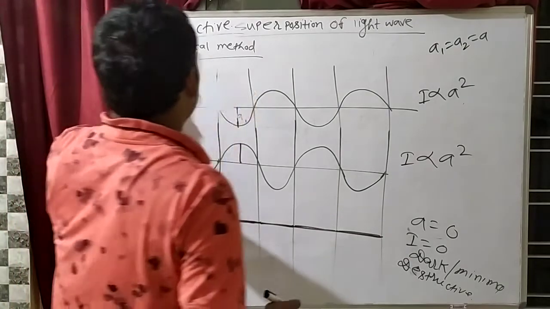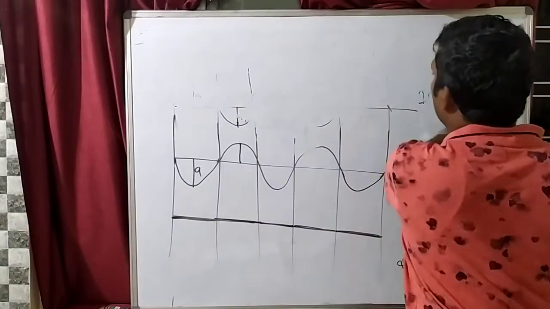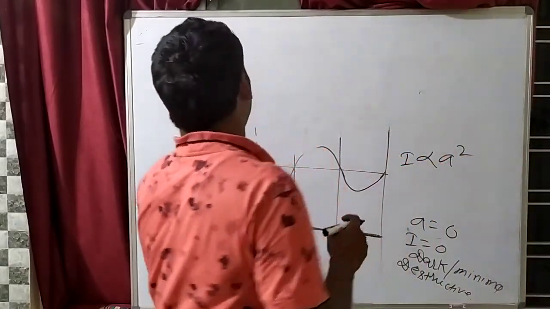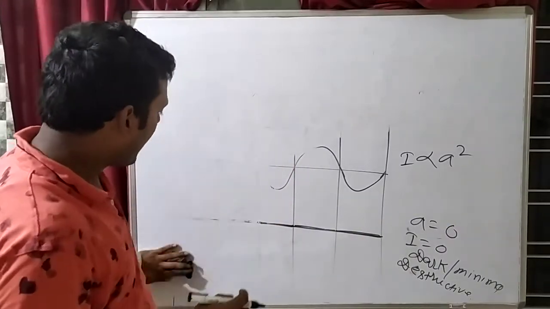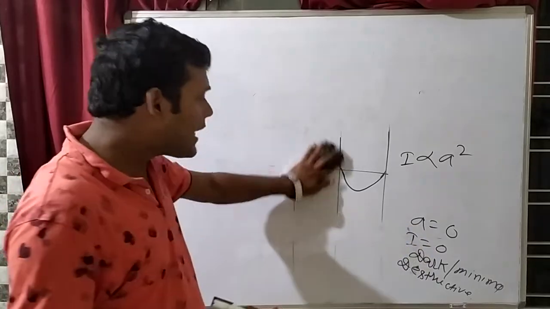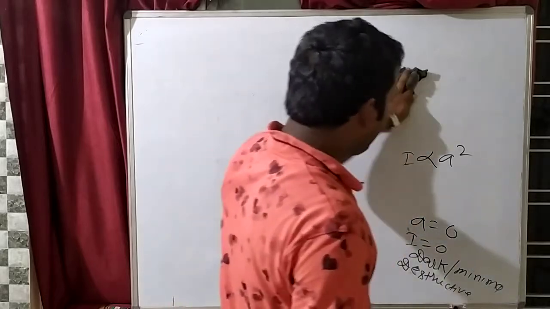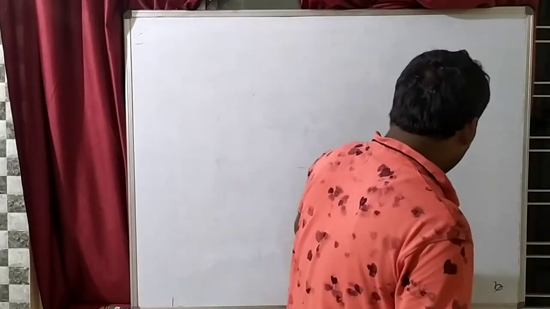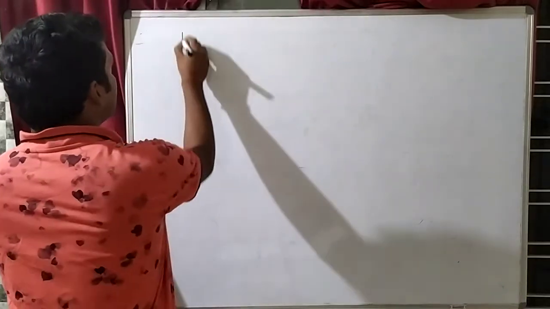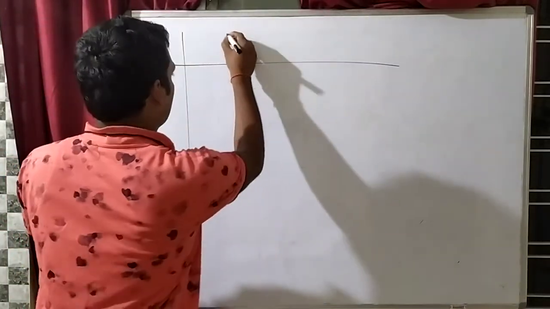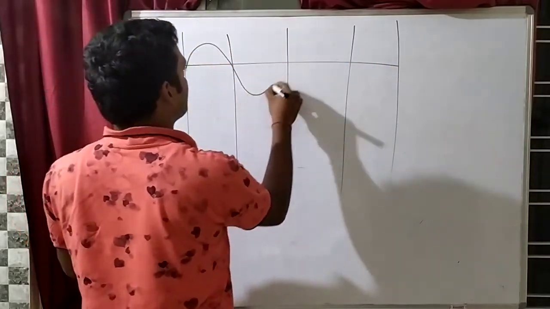So after understanding constructive and destructive, in the constructive what will happen? A1 plus A2. Destructive, A1 minus A2. In destructive, dark is formed; in constructive, bright is formed. In the same fashion it happens in sound also. Like suppose if you are speaking and your original sound is like this. Let's say your original sound is like this.